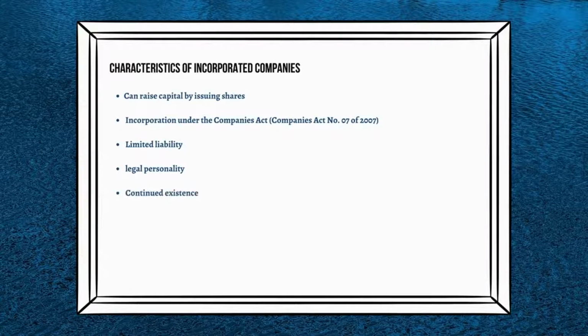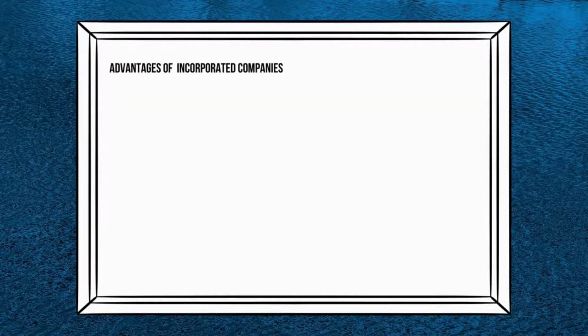Since a company is considered as a separate legal entity from its owners, the death of shareholders or shareholders being bankrupt shall not affect the continued existence of its business activities. Now let's see what are the advantages of incorporated companies. Can raise more capital. A higher level of capital can be raised by issuing shares. Due to the higher recognition of the incorporated companies, it is easy to raise funds by obtaining loans from external parties as well.